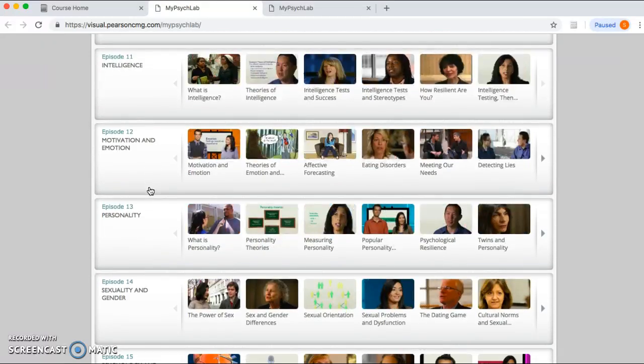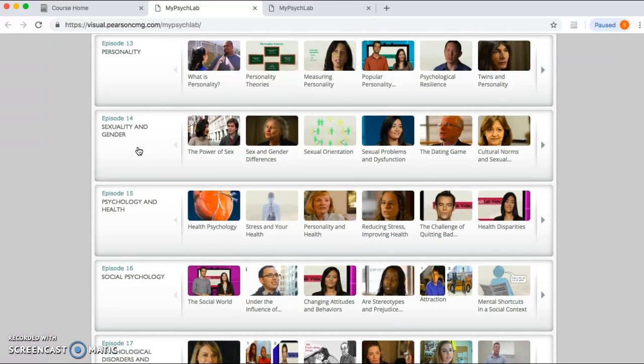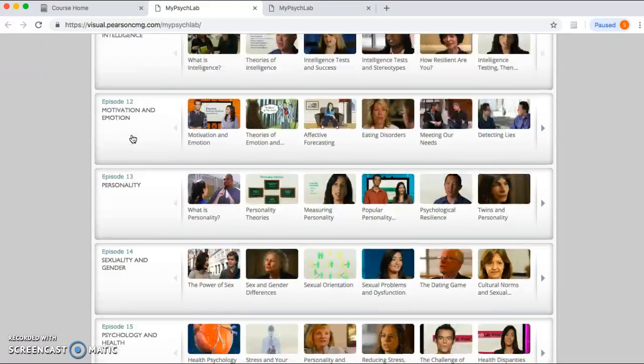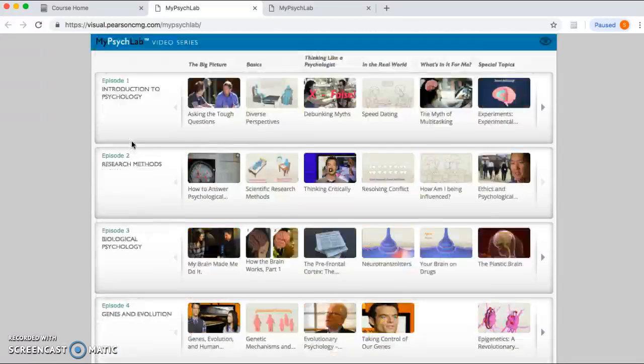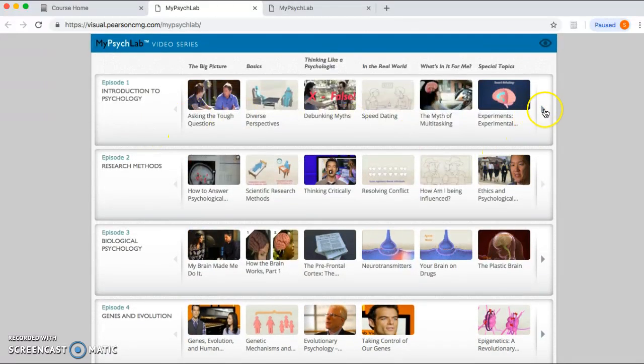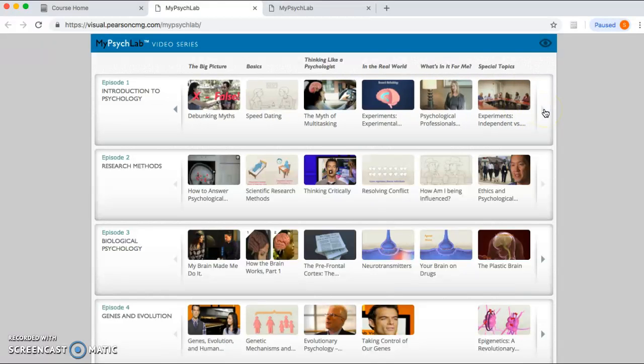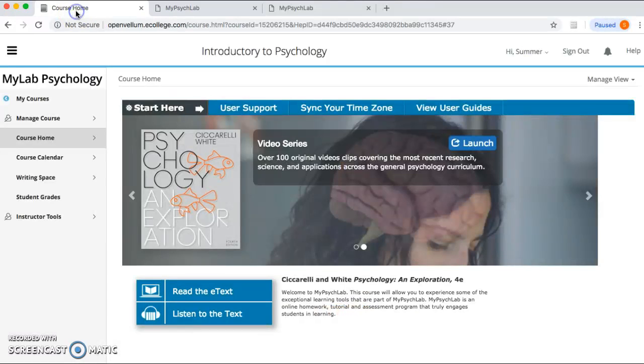Some of these chapters we don't cover, like motivation and emotion, sexuality and gender. We don't cover necessarily all of this stuff. So they're all here. And if you toggle to the right or the left, there might be some more. Okay, so you have to always check and make sure that you're watching all of them. But we're going to just go back really quickly. We click on course home. It takes you back to the main screen, and then you're back here. So that's how you access the videos.